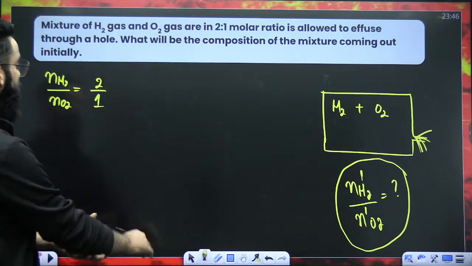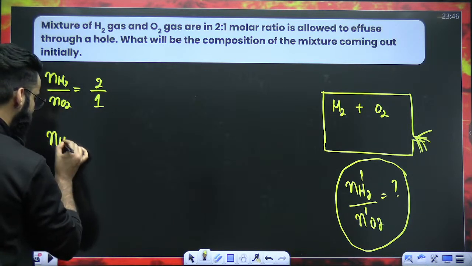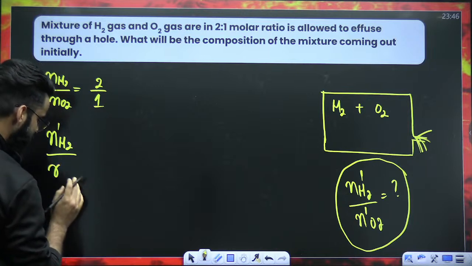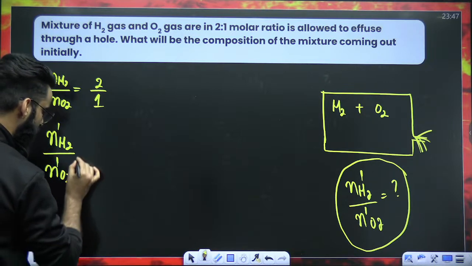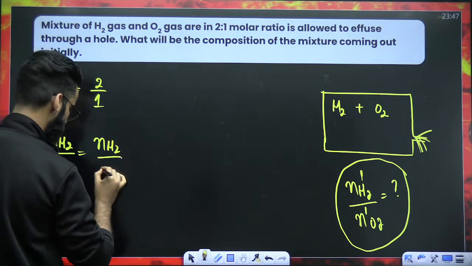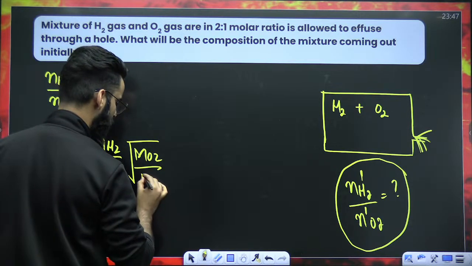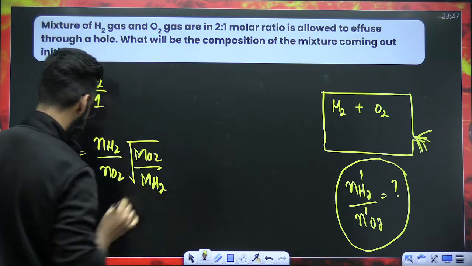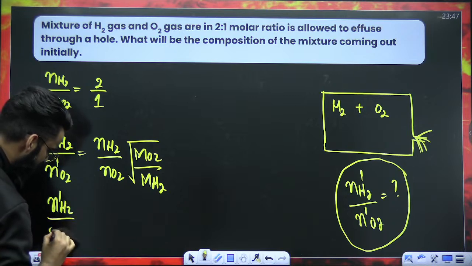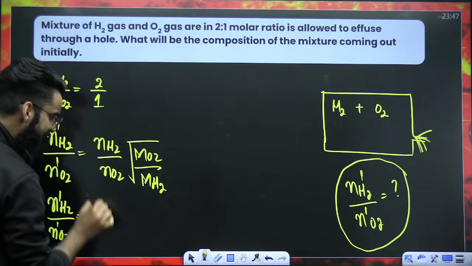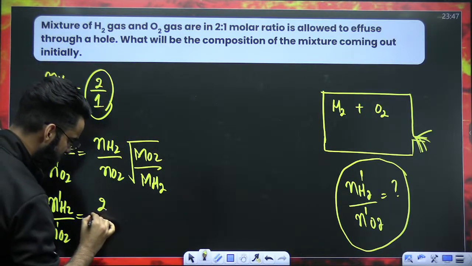Can you do it? You should be in a position to do it. I told you 5 minutes back only, I gave you one result. N dash H2 divided by N dash O2 is equal to N of H2 divided by N of O2, which are inside, under root of molar mass of O2 divided by molar mass of H2. See how easy the equation becomes. NH2 divided by NO2 is given to me as per the question, which is 2 divided by 1.